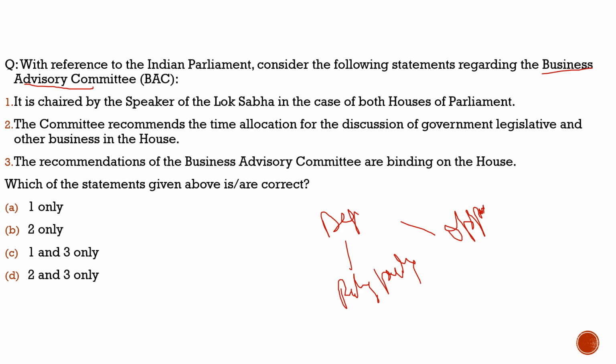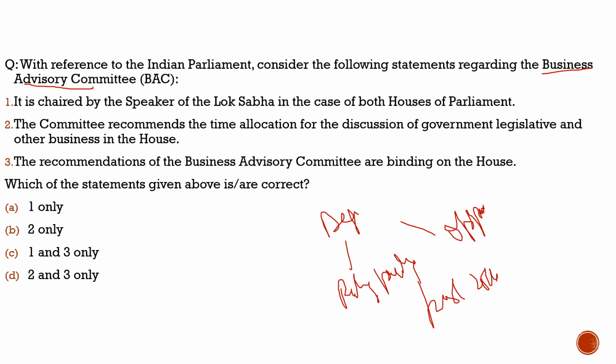If we look at the recent trends post 2014, with respect to how the bills are passing in the Lok Sabha and in the Parliament, there has been least interaction and least discussion.